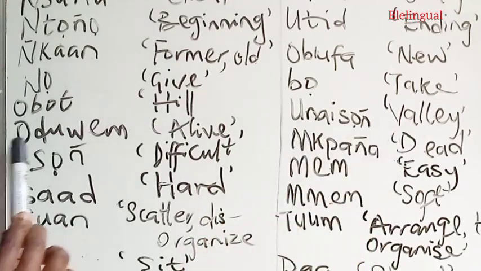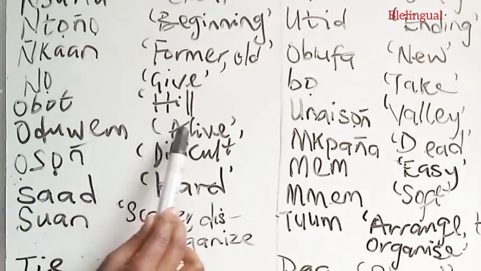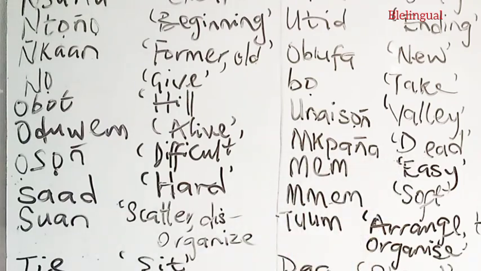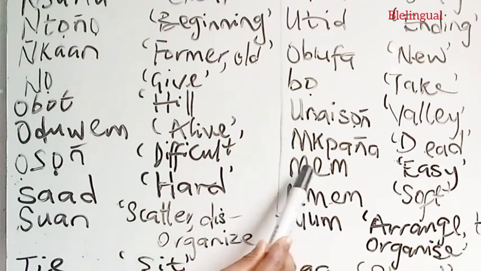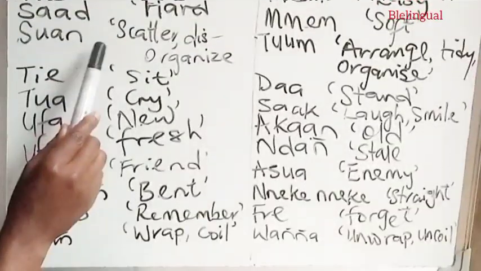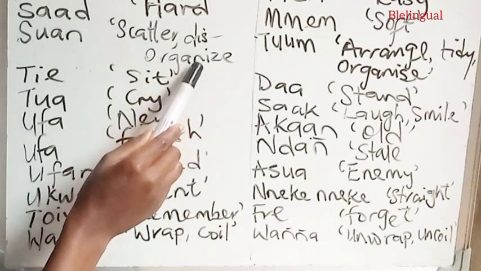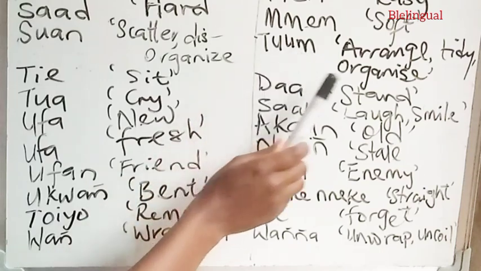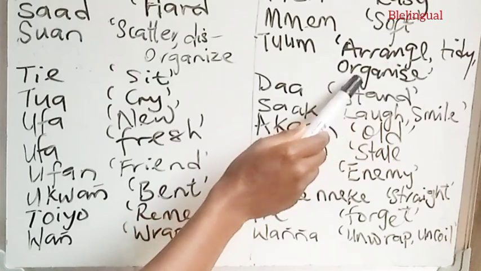We have the word oduwem, to mean alive, and the opposite mpanga, to mean dead. We have the word awesome, to mean difficult, and the opposite mem, to mean easy. We have the word sad, to mean hard, and the opposite mem, to mean soft. Swan, to mean scatter or disorganized, and the opposite tomb, to mean arrange or tidy or organized.